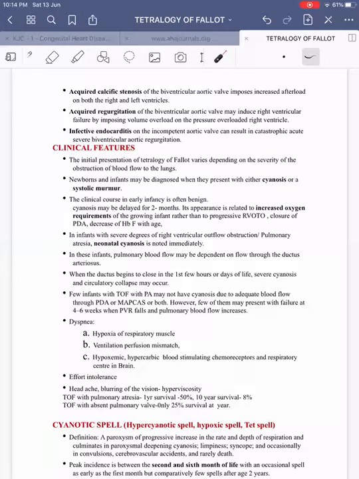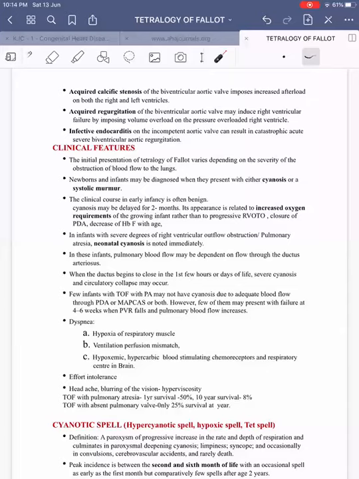However, there are some more mechanisms which explain dyspnea in right heart failure, that is different, so I will not include the other causes. Then coming on to effort intolerance, that is also a common feature in tetralogy of Fallot. Then they can have headache and blurring of vision because of hyperviscosity syndrome.